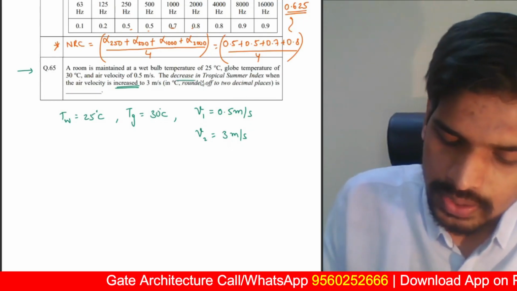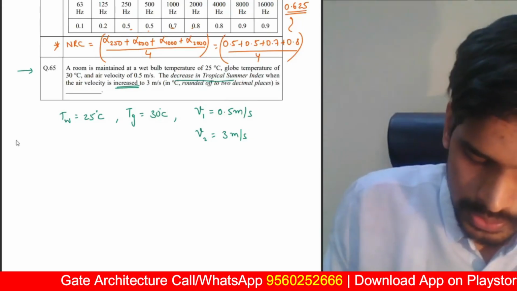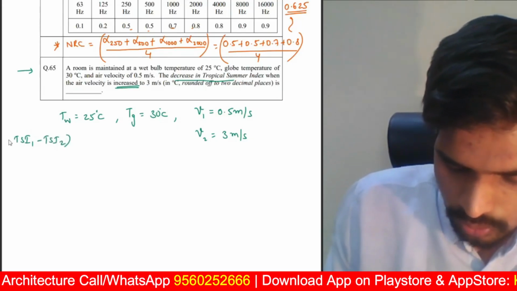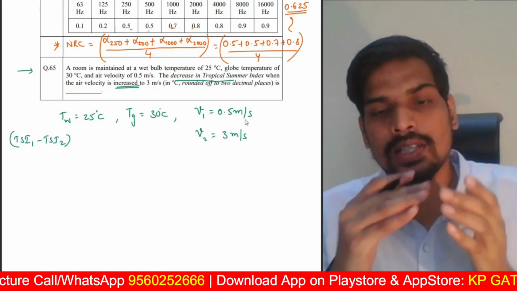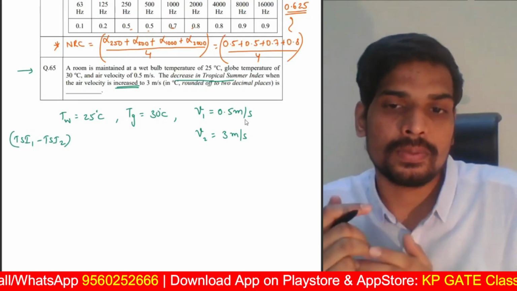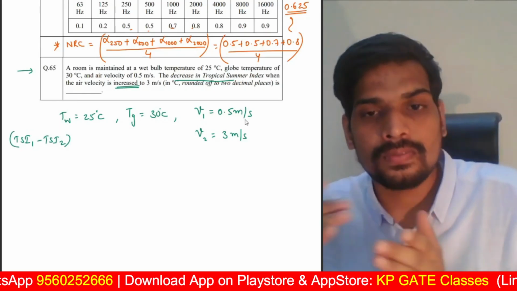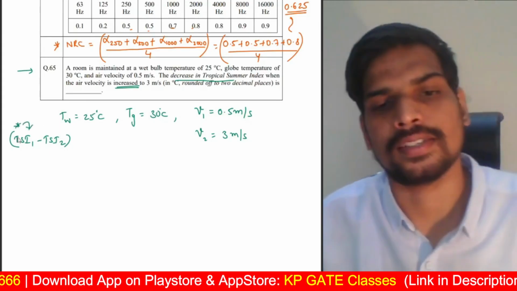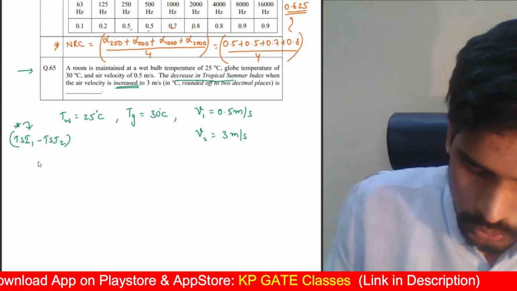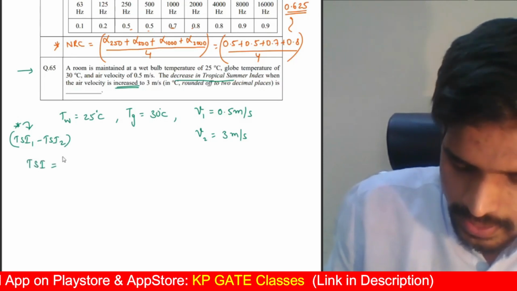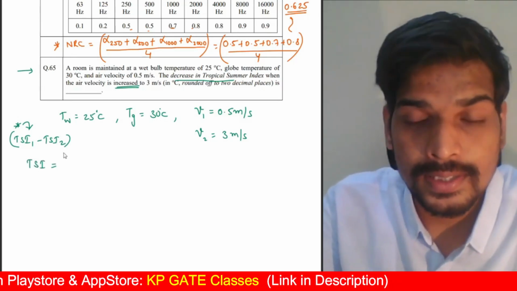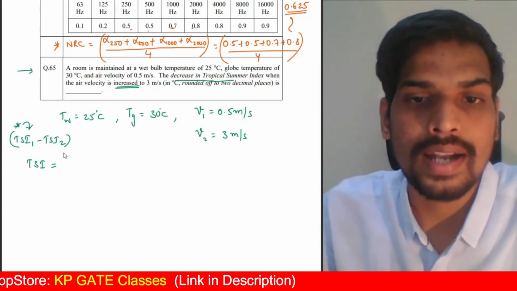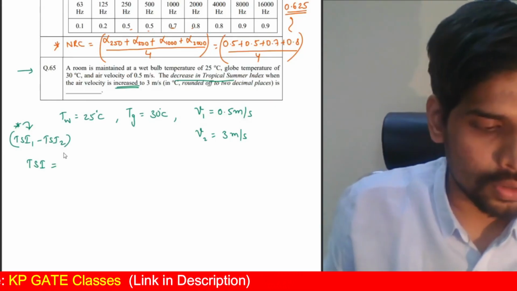They're asking us what is the decrease in tropical summer index. The difference between the initial tropical summer index and the second case. There are two cases. Initially velocity was 0.5. Later velocity became 3. Because of this change in velocity, they're asking us what is the change in tropical summer index. As simple as that. To answer this, you should know the formula for tropical summer index. Tropical summer index is measured in degrees centigrade. The formula is given in NBC 2016 volume 2 part 8 under the climatology part.